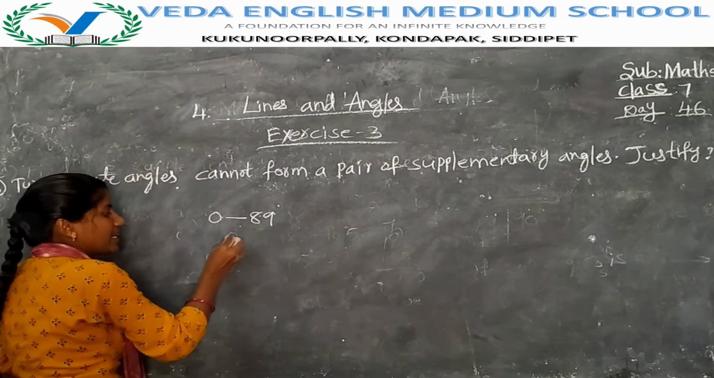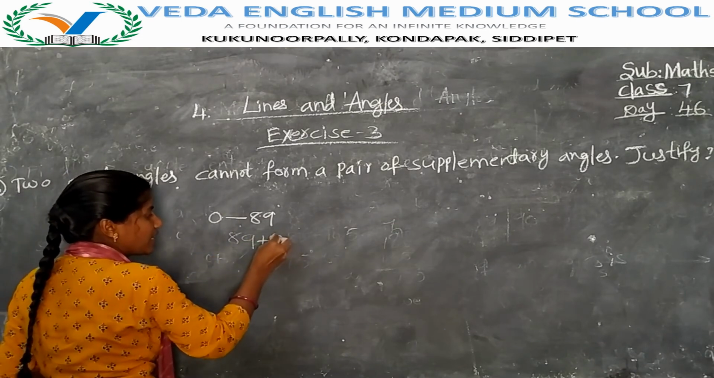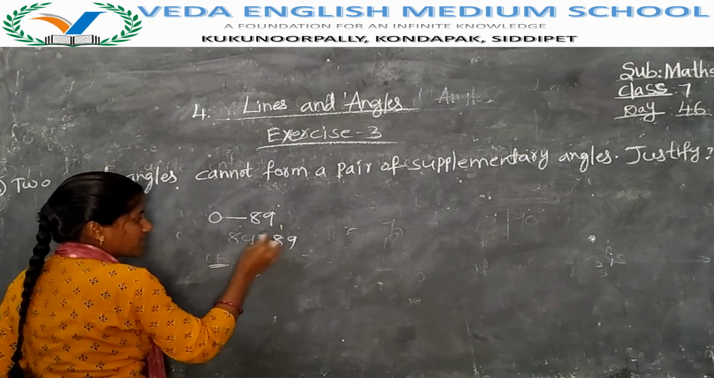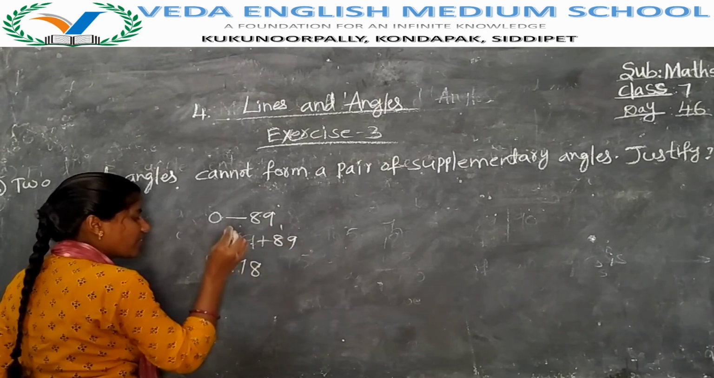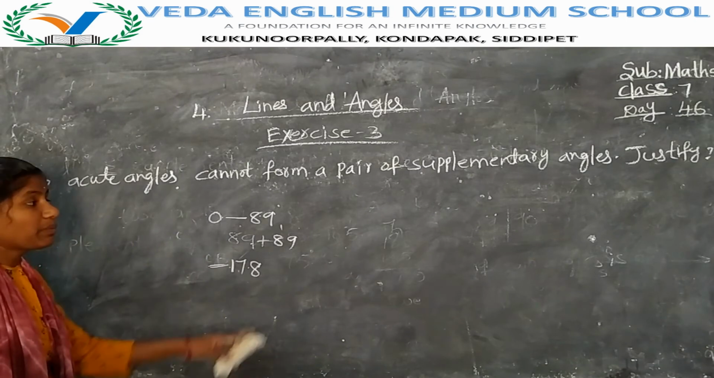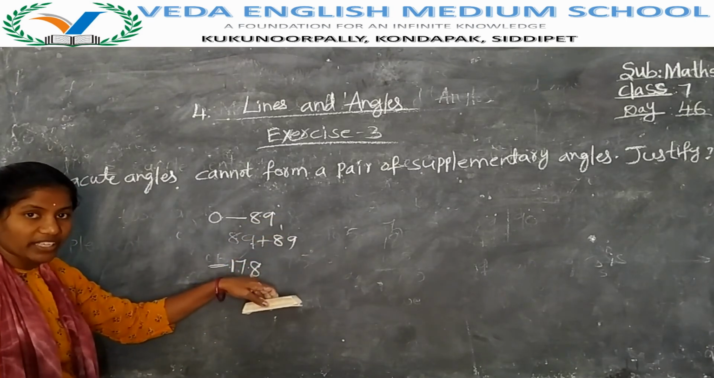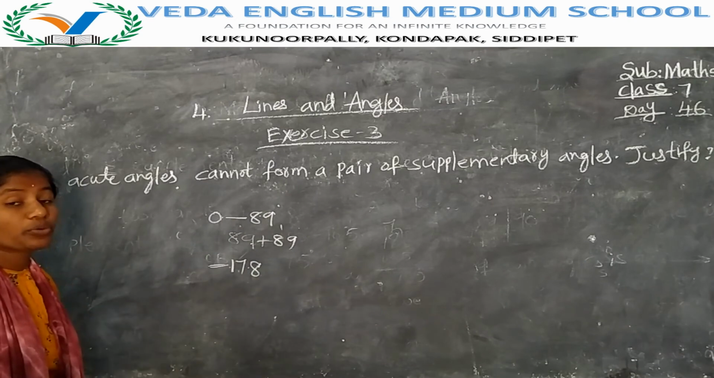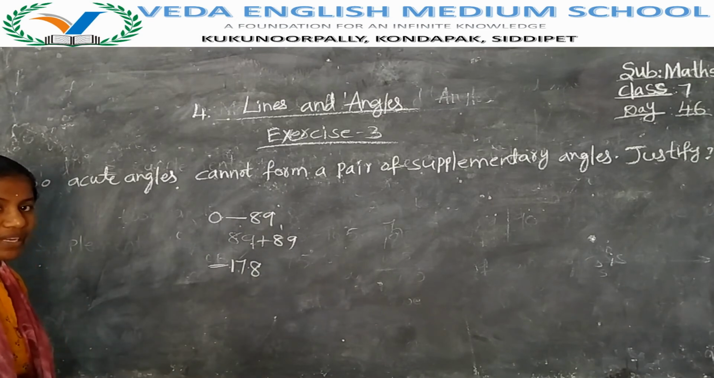By adding 89 and 89, will you get 180 there? 89 plus 89: 9 plus 9, 18, 1 carry, 8 plus 8, 16, 16 plus 1, 17. You will get 178 only. Supplementary means 180. Did you get 180 here? No. So two acute angles cannot form supplementary angles.